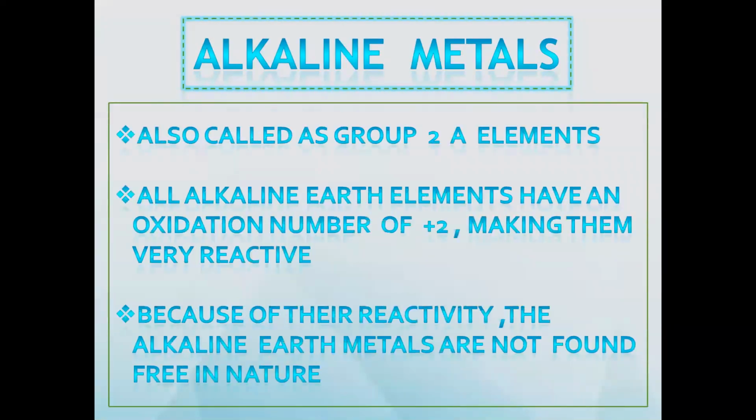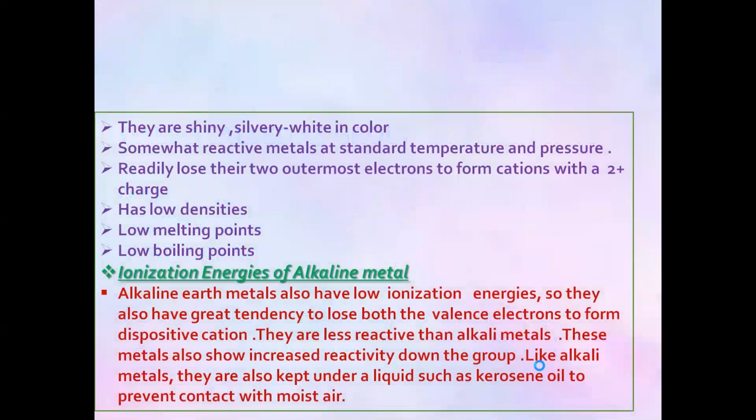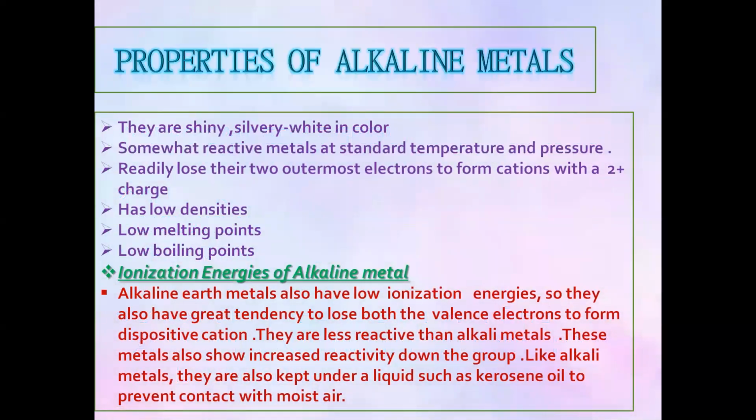So what about alkaline earth metals, also called group 2A elements? All alkaline earth elements have an oxidation number of +2, making them very reactive. Because of their reactivity, the alkaline earth metals are not found free in nature. They are shiny, silvery, white in color. These all are properties of alkaline earth metals.